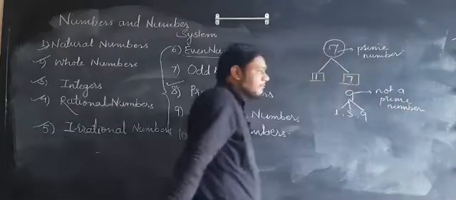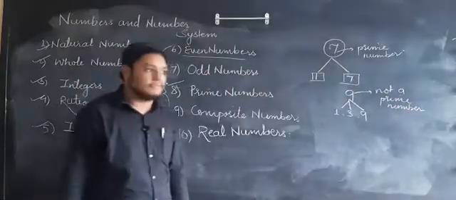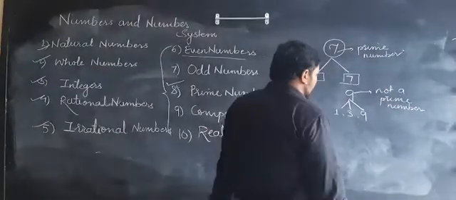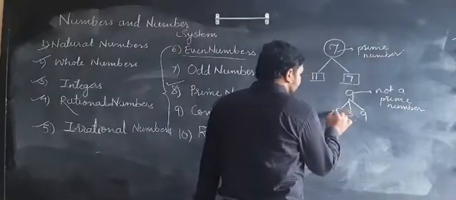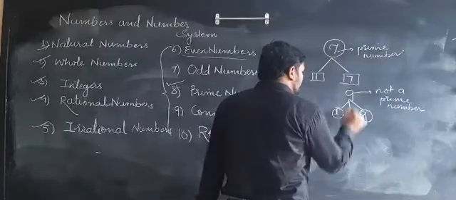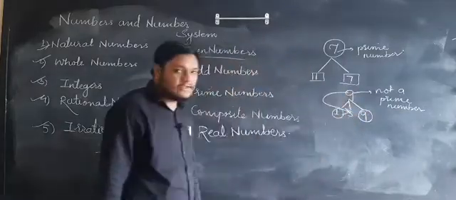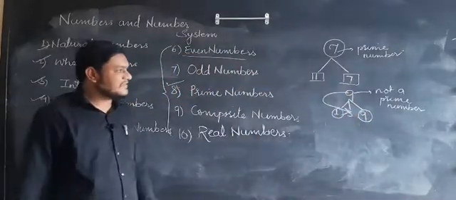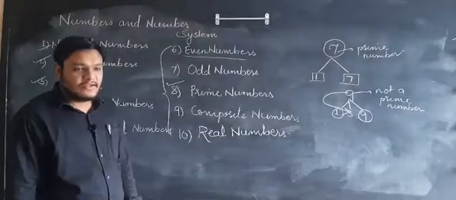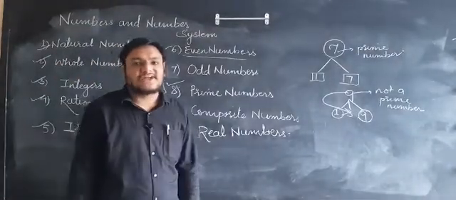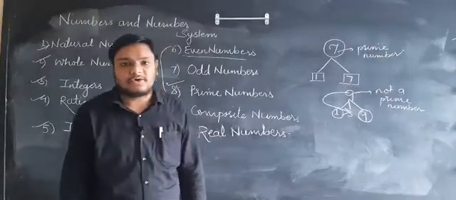So which type of number is 9? It is a composite number. It is a composite number because it is divisible by 1, itself, and also by another number, 3. That is why we can say that 9 is a composite number. You can also tell that the numbers which are not prime are composite numbers, no doubt.